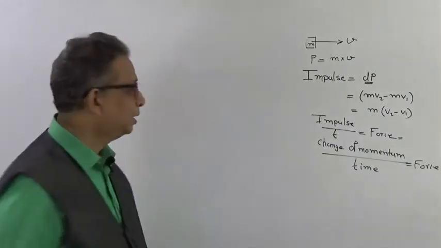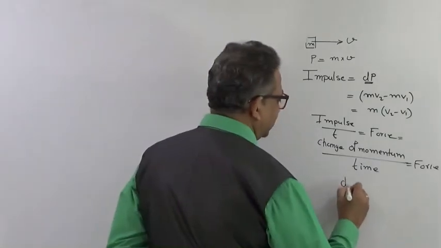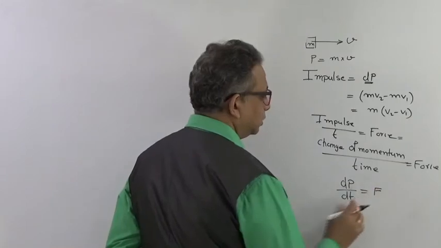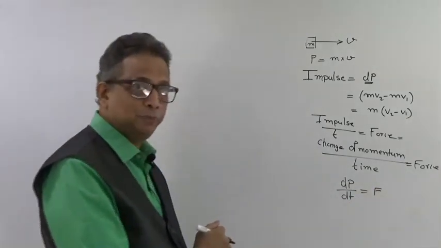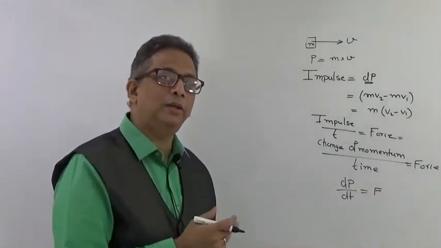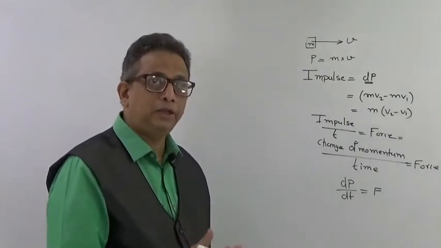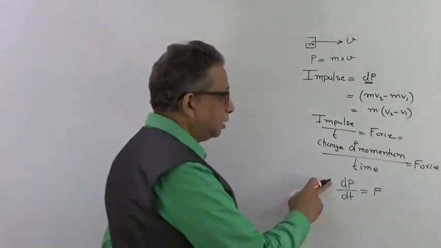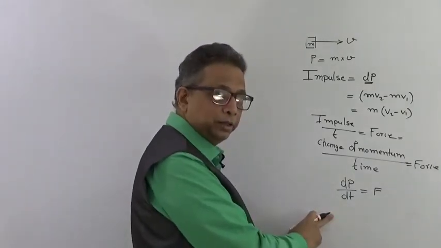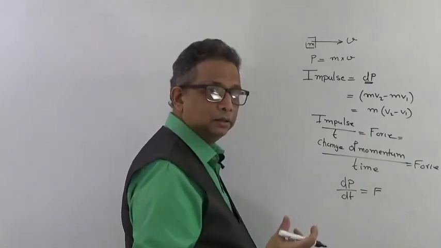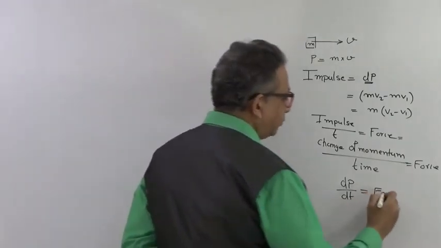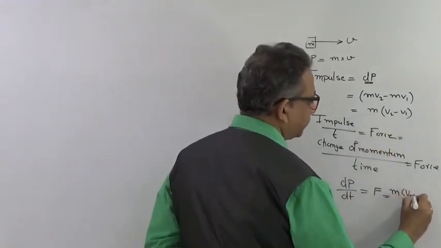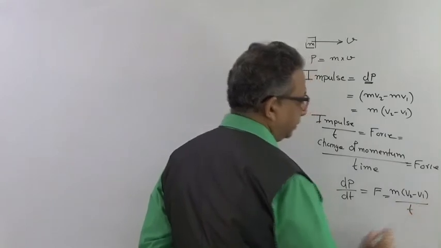So change of momentum, which we used to write as dp upon dt in terms of calculus, was equal to force. Or in terms of average change of momentum, that is final minus initial. This is a calculus method of finding the momentum, dp by dt, to get the instantaneous value. But otherwise, if I have to go for an average value, then I will be using m into (v2 minus v1) upon time t.